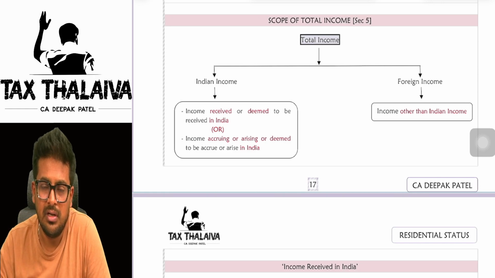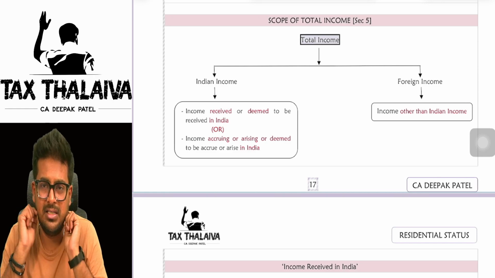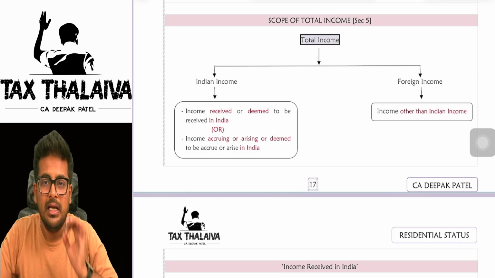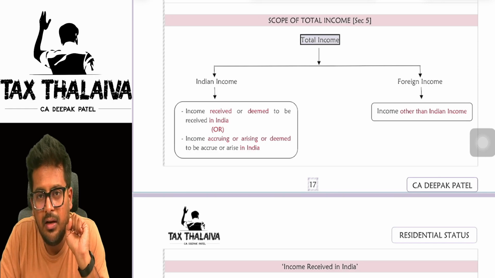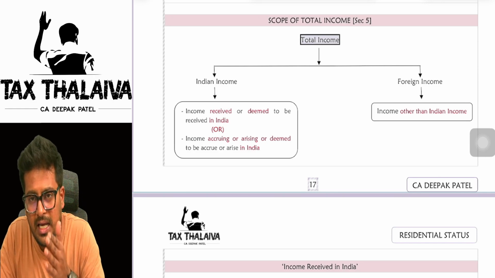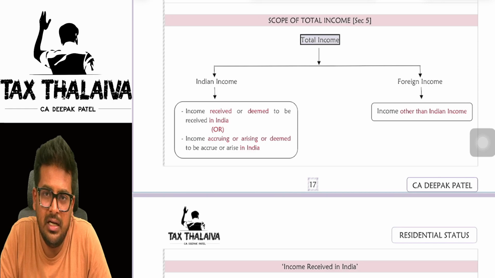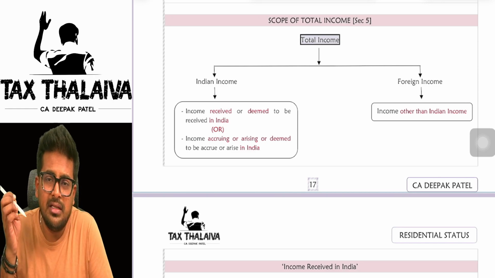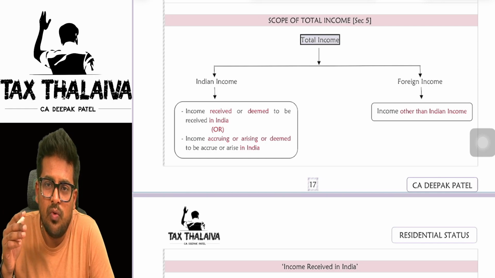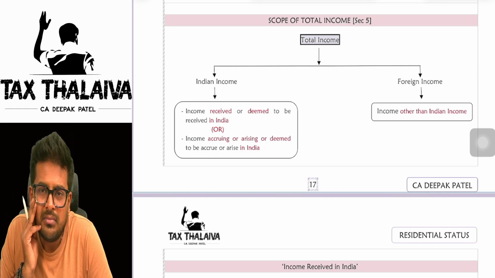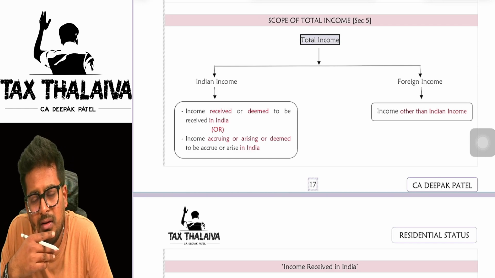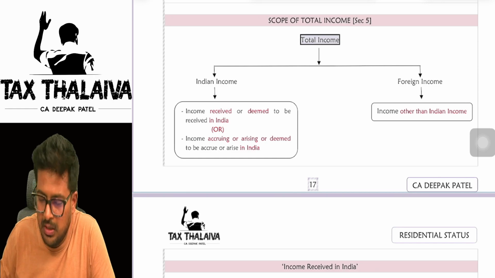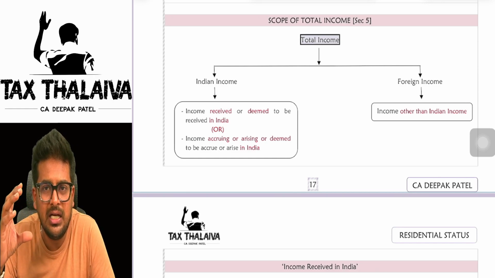What is Indian income, sir? Indian income has three categories. One, income received in India; two, income deemed to be received in India; three, income accrued or arisen, or deemed to accrue or arise in India. Any other income apart from these will be treated as foreign income. What is income received in India? Let's say, for example, there is a cricket player, an Australian cricket player.